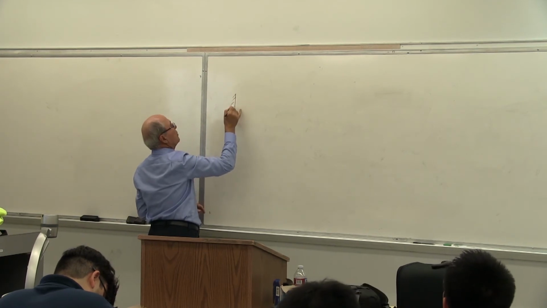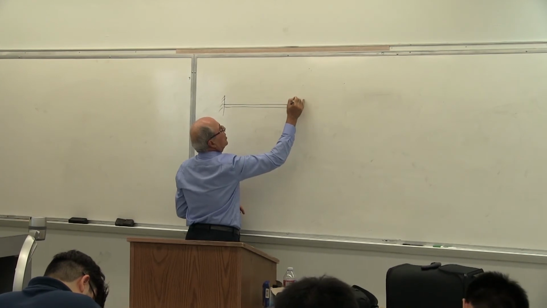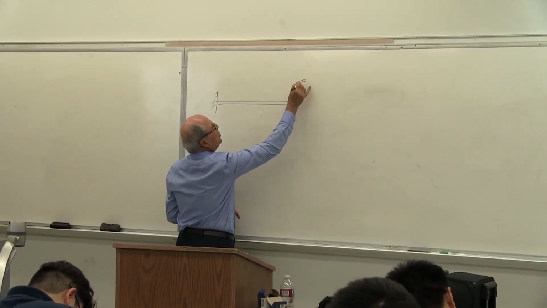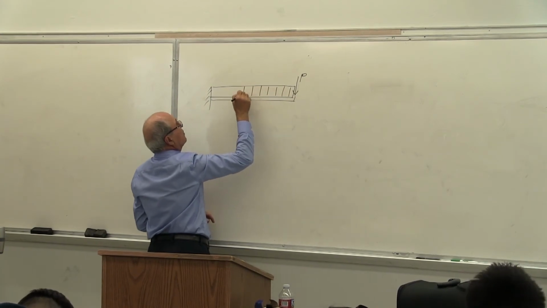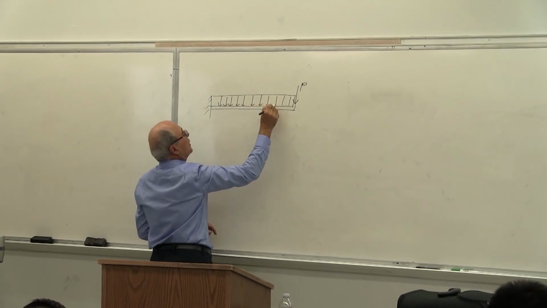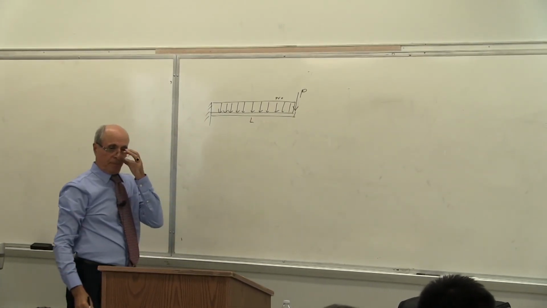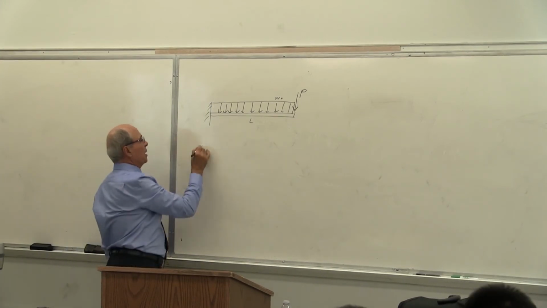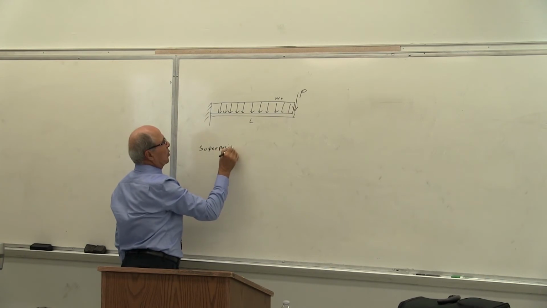So let's say we have a beam here. Again, the same idea. Let's say that I have here a load P, and I have a uniform load of W0, and the length is L. Now, we are using this time the superposition method, which is the last set of your homework.